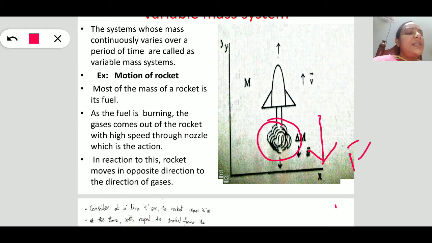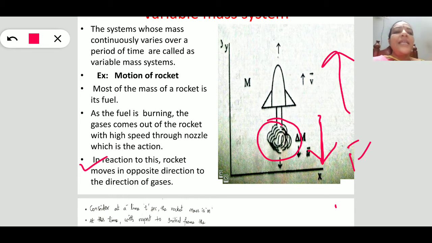As long as the gases are expelled from the nozzle of the rocket, the rocket moves in the upward direction due to the reaction force. So that is what reaction means. This is action; in reaction to this, the rocket moves in the opposite, upward direction to the direction of the gases. This is how the rocket moves depending upon Newton's third law.